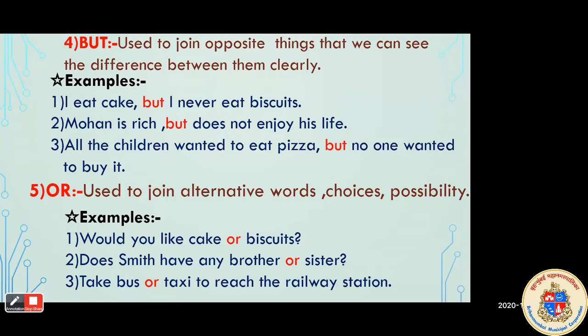Otherwise, if he takes the taxi, he can also reach the railway station. Here two possibilities are given. So in this way, when there are two alternative words, choices or possibilities in the sentence, we use the conjunction or.